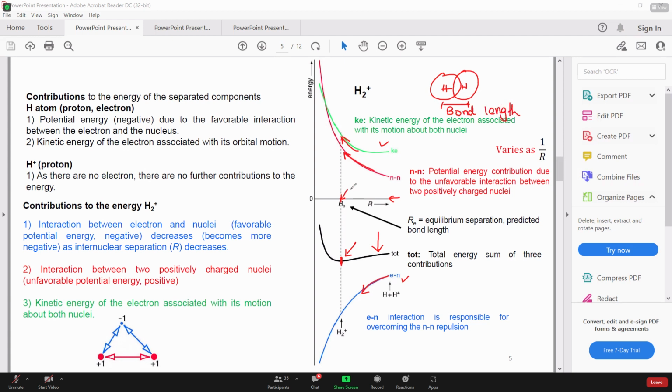Why? Because if I further decrease the distance, these two nuclei are going to repel, and the energy will increase sharply, as mentioned here, right? Also the kinetic energy. So both of these factors will be dominant there. That's why the internuclear distance cannot be decreased further, right? So at this point where this minima exists, that's where the bond length is formed, or the distance between the two nuclei referred to as bond length, right? Okay.